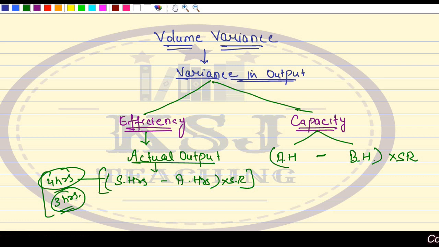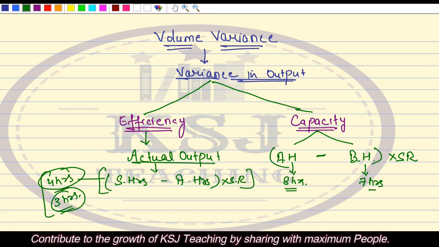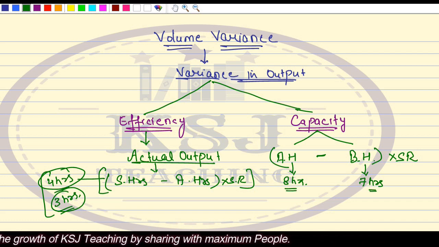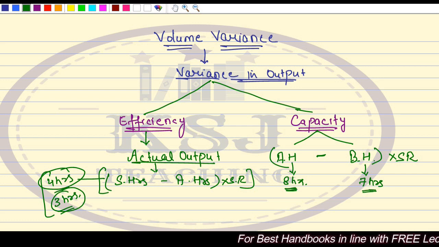Now, why are we taking the actual hours first and then the budgeted hours? Because if he is working for more than the budgeted hours, say you planned that a worker will work for 7 hours, but he is working for 8 hours, that means he is having more capacity than you planned for. That is beneficial.